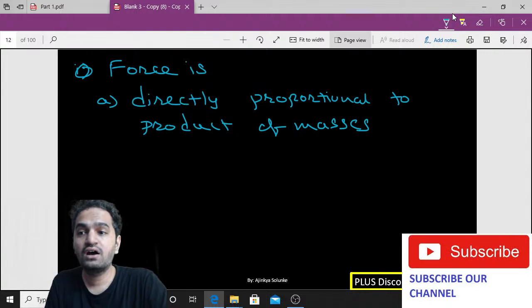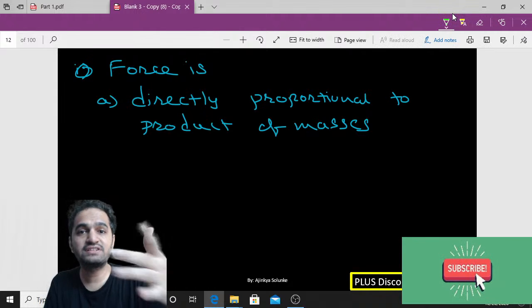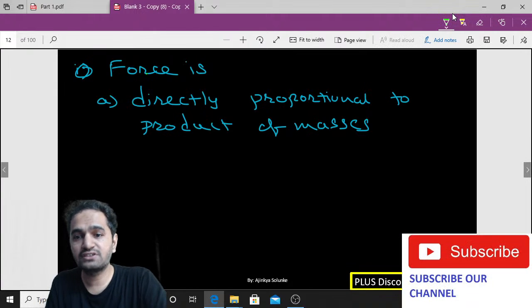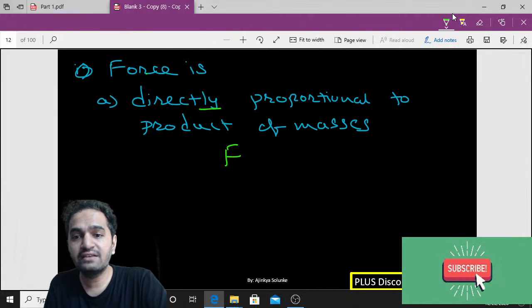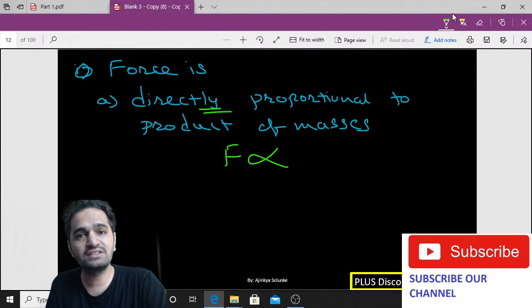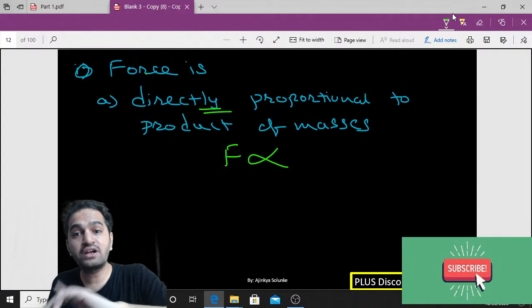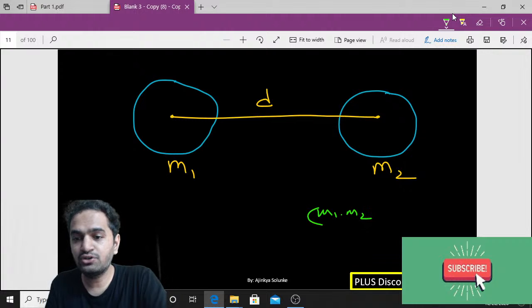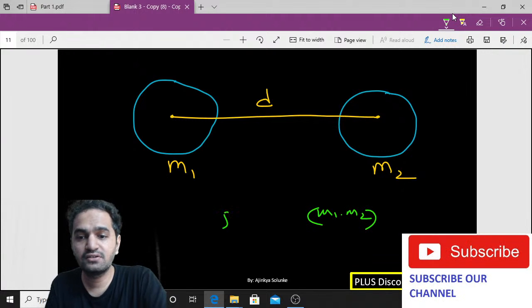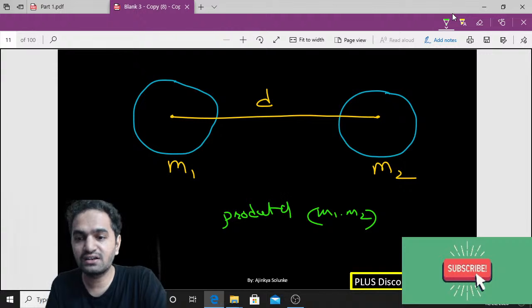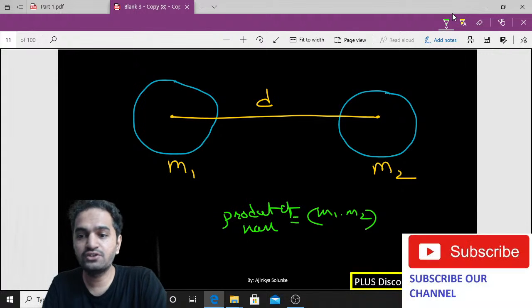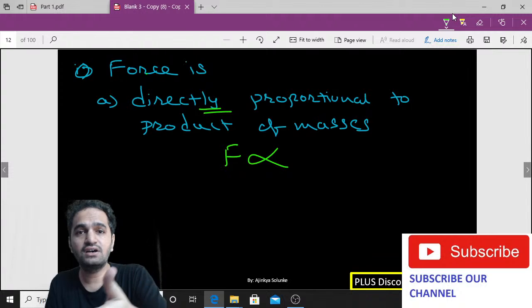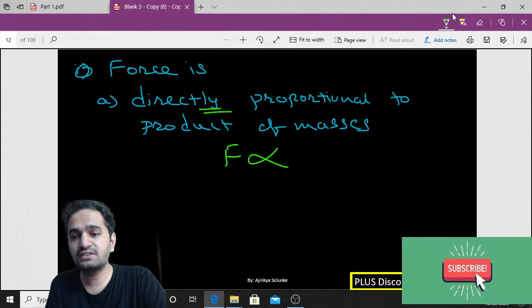Now, if I want to represent this, I will represent force with the help of F, and directly proportional, this sign, and product of masses. Now, what is the product of these masses? Product is m1 into m2, right? So the product of masses is equal to m1 into m2.